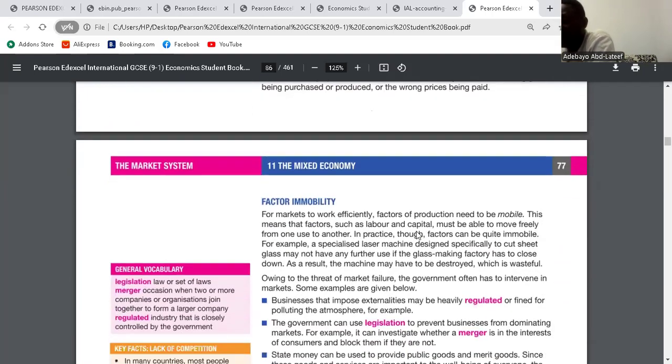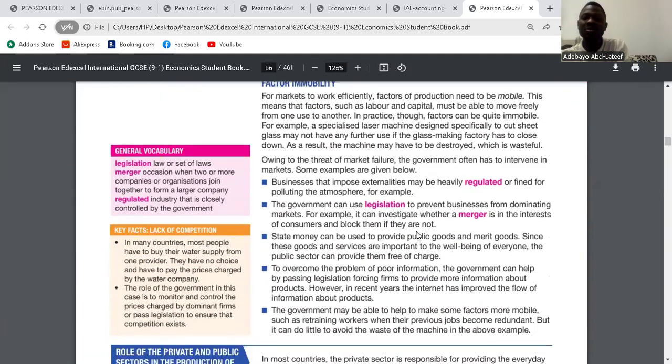Factor immobility. When we cannot switch labor or capital to do other things, they are just there and we cannot change them, then it is market failure. Your workers cannot do anything else, so they cannot produce those goods. Your equipment cannot produce those things. It's a market failure. Clear? Yes. Now we go to ways in which the government can control market failure.